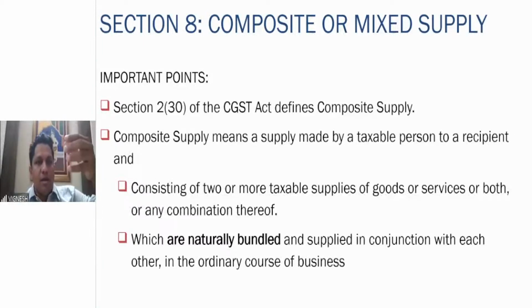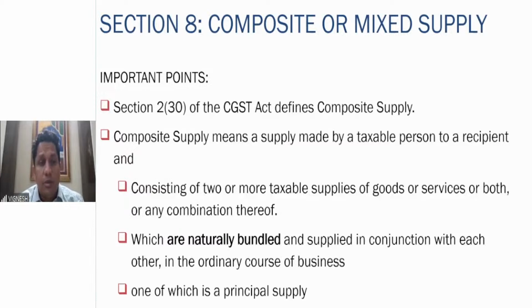If a laptop is there, it is not like a laptop bag will come only when there is a laptop. So naturally bundled, right? Composite supply means a supply made where two or more taxable supplies are naturally bundled and supplied in conjunction with each other, in combination with each other in the ordinary course of business. That is the definition of the term composite supply, and one of which is a principal supply. The most important point. So what all have to be done?